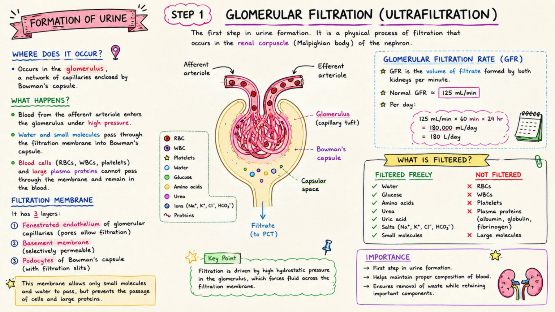Mechanism of urine formation. There are 3 steps in urine formation. Glomerular filtration. This occurs in the glomerulus. Blood pressure filters water, glucose, amino acids, salts, and urea into the nephron. Blood cells and plasma proteins are not filtered. The glomerular filtration rate is about 125 milliliters per minute or 180 liters per day.